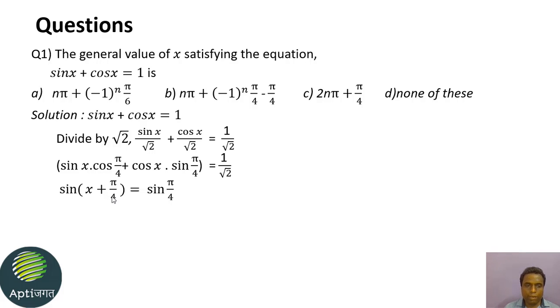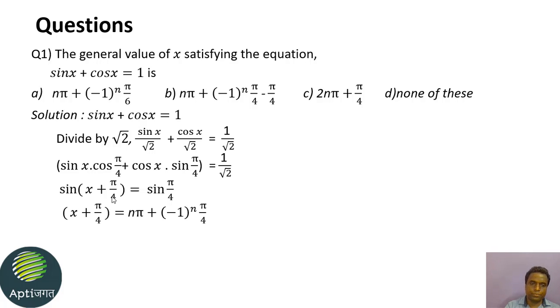So now we have the ultimate equation in the form of sin theta equal to sin alpha. What we have studied, the solution of such a trigonometric equation, is theta equal to n pi plus (minus 1) raised to n alpha.